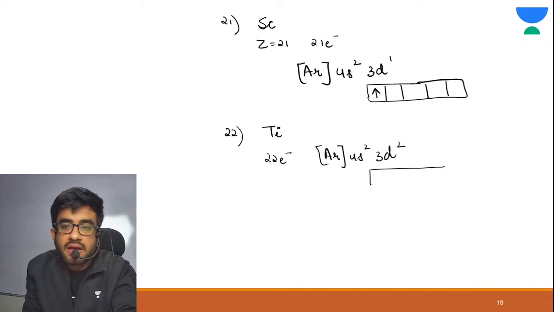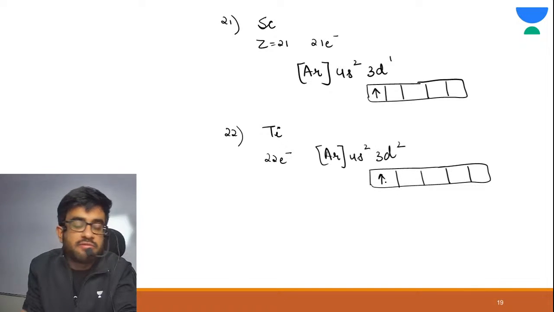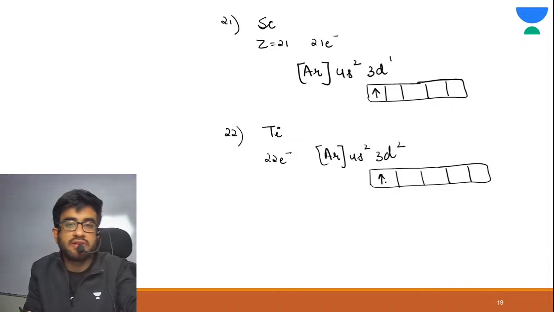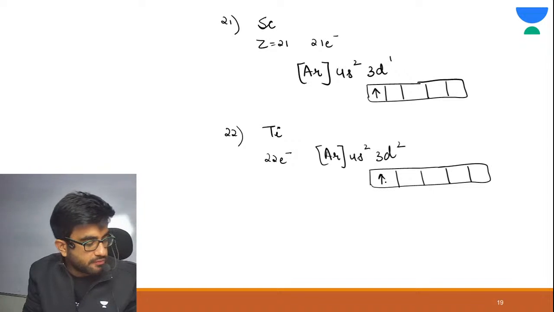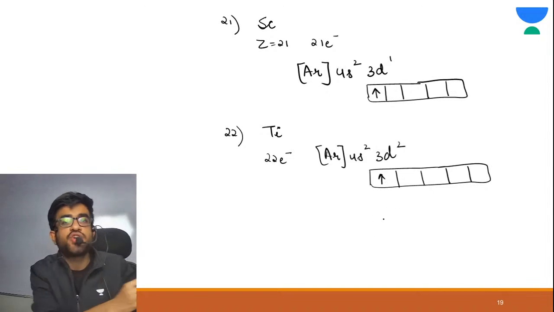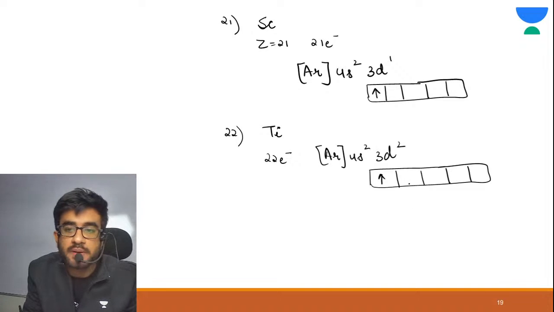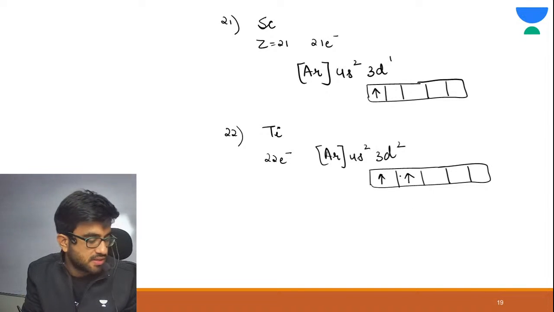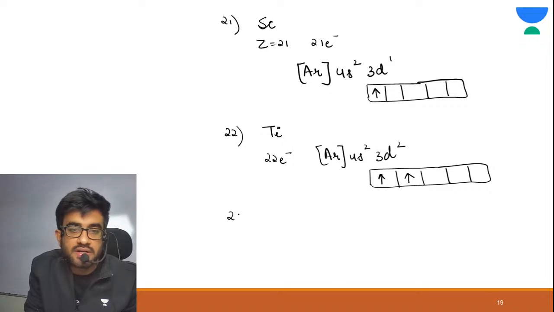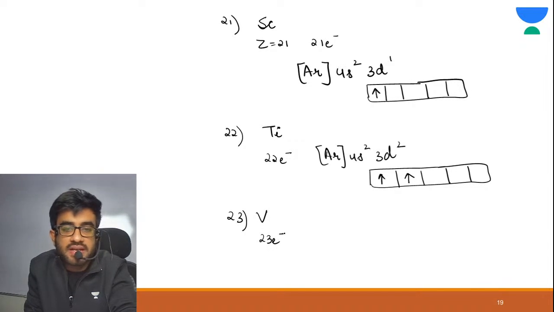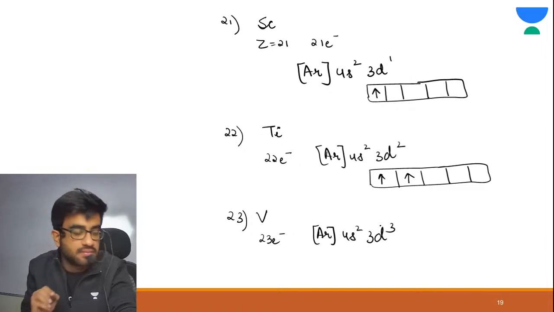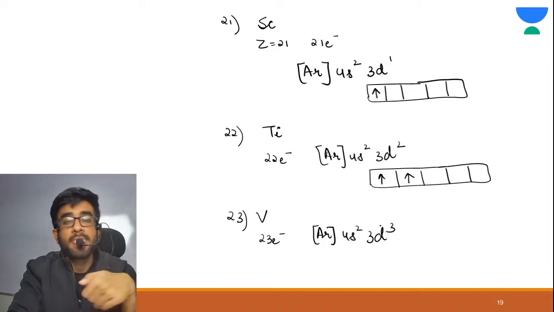Now tell me, will we do pairing here? Will we pair this electron? Tell me in the chat section. No. First, each orbital would contain one electron of the same spin. So 3d is like this. Yes, very good. Similarly, next is your vanadium. Vanadium means 23 electrons, argon 18, 4s2 3d3. Correct? 4s2 3d3.